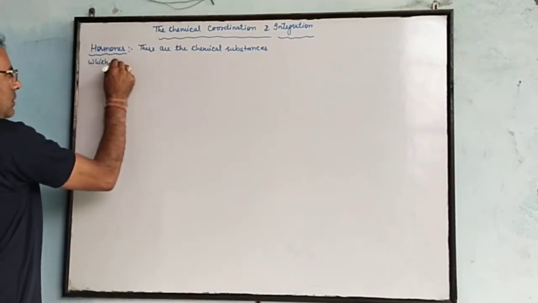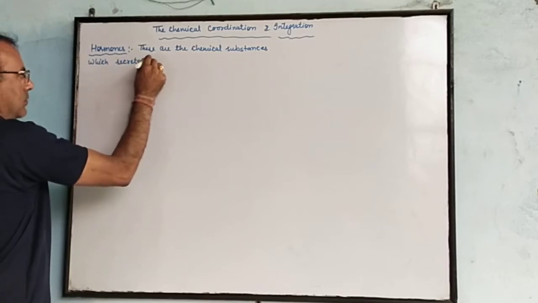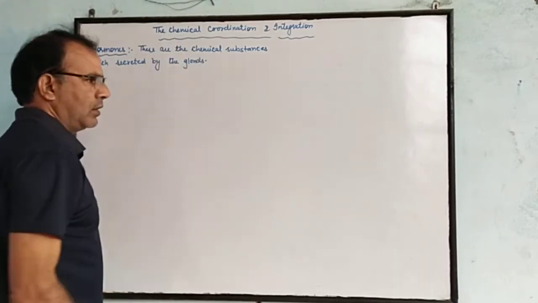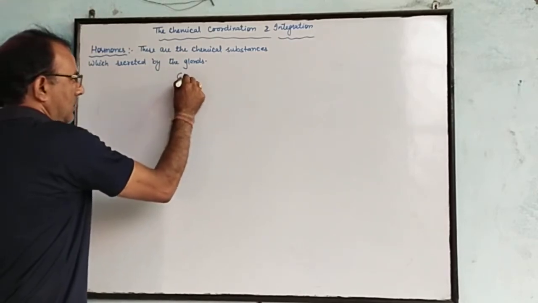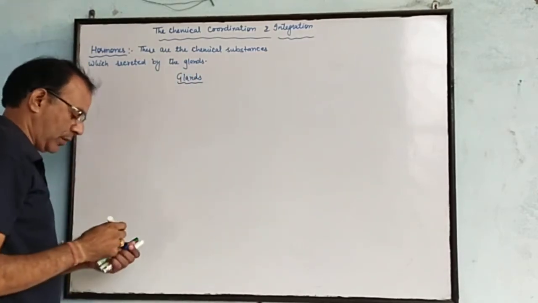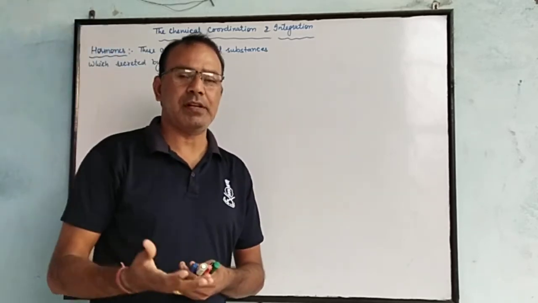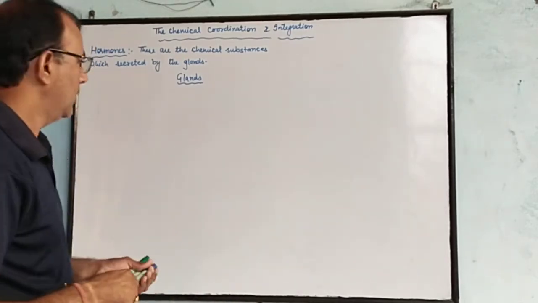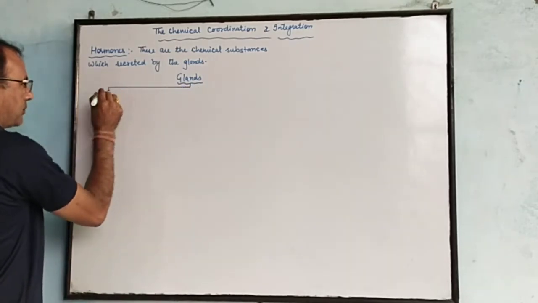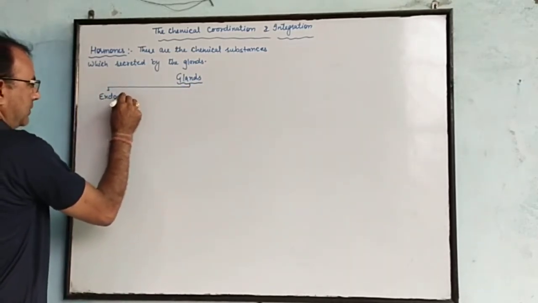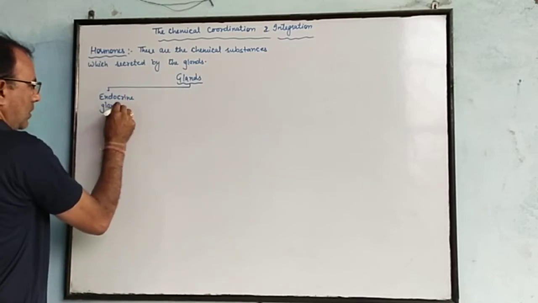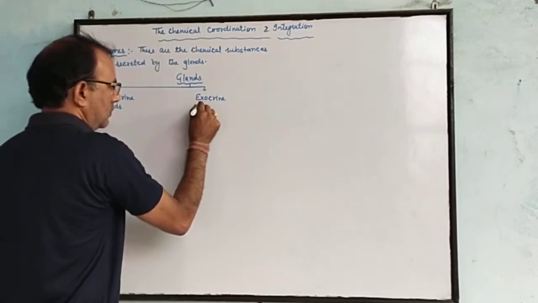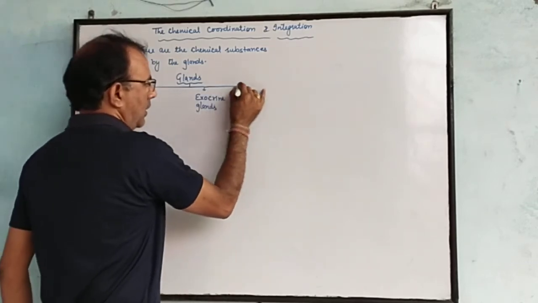There are three types of glands in the human body, based on how they secrete chemical substances, with the help of a duct or without a duct: endocrine glands, exocrine glands, and heterocrine glands.